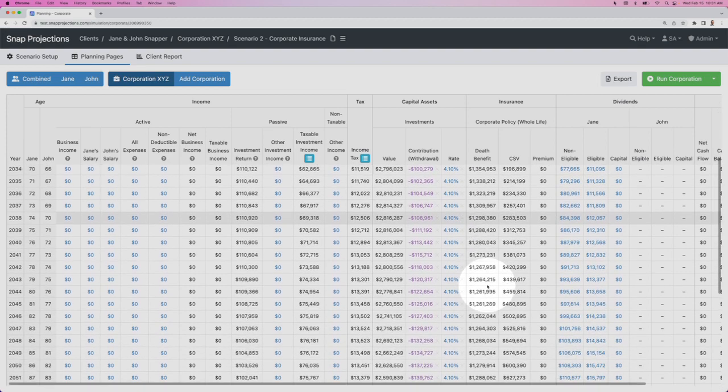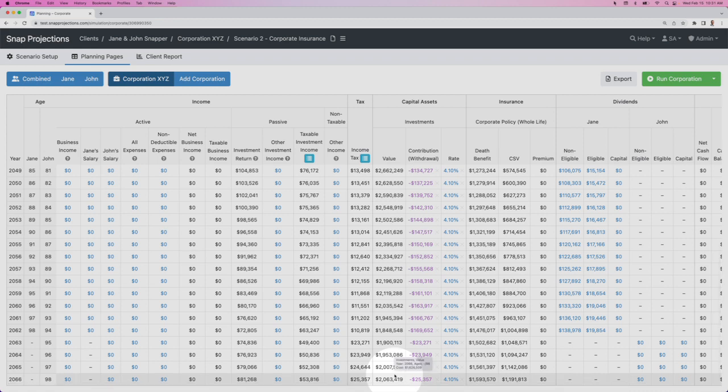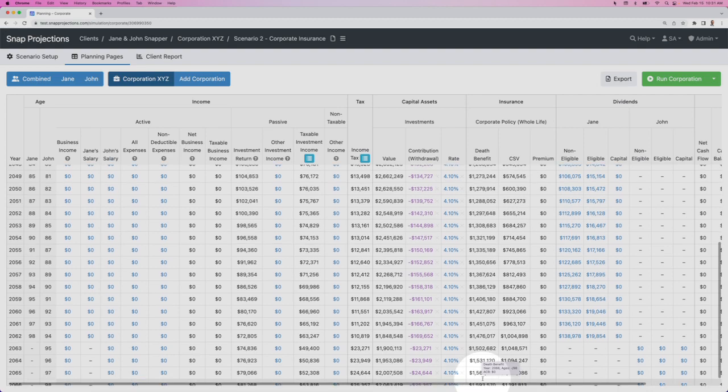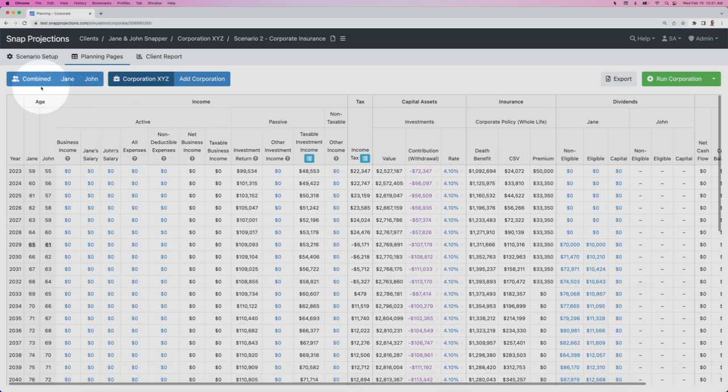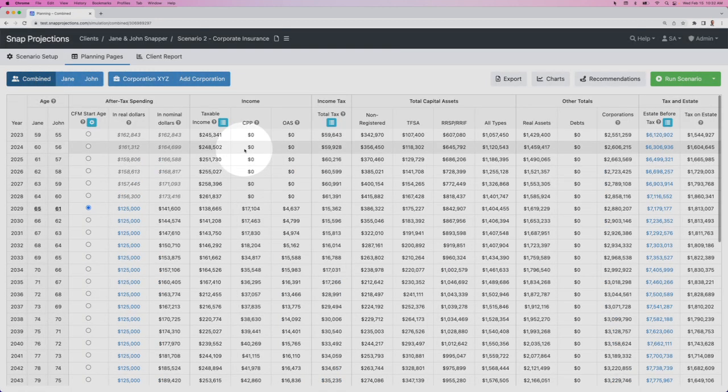As we continue down in the projection, we can see that because we've made those larger withdrawals in the early stage of the corporation, we're now left with a balance of 2 million instead of 3.5, and we've converted that money instead into a death benefit of roughly 1.6 million. If we go back to the combined page for a moment, we can get a sense of whether this would be a preferred strategy for John and Jane.